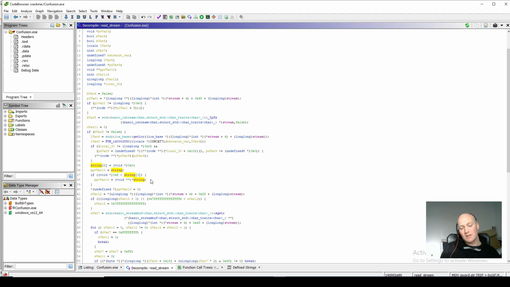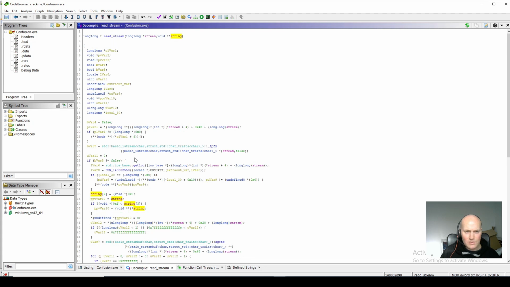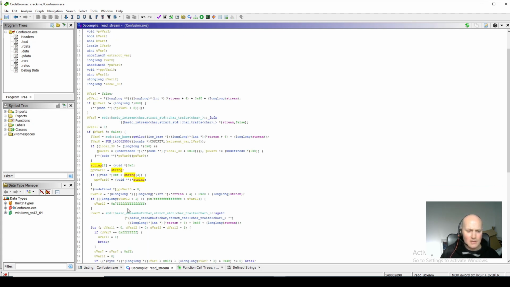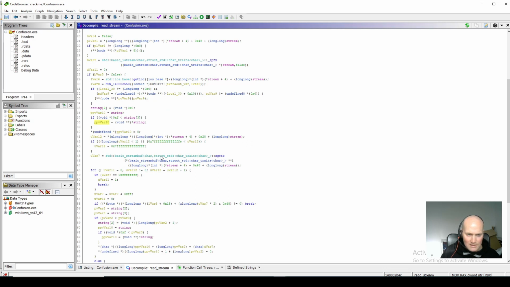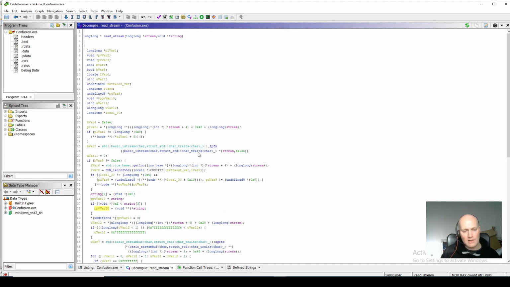Another example: if we were suspecting this wasn't a char star, when we look at how it's using the string, we can see it's referencing string index 2 and setting that to 0. Then it's doing some check on string 3. Currently it thinks it's a void pointer. It checks if that is less than this value, which if I hover over it is 15. So if that is greater than 15 it does something, and if not, it doesn't. There's lots of other stuff going on here. We're expecting that somehow this is reading data from the input stream into that string variable.